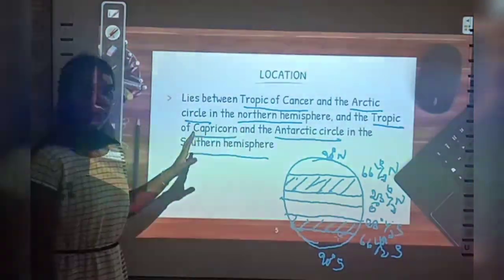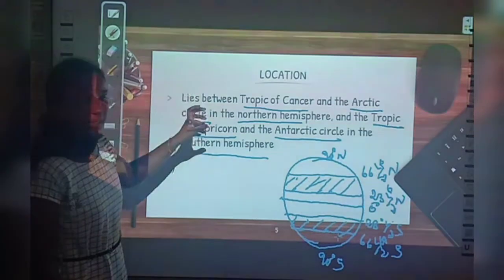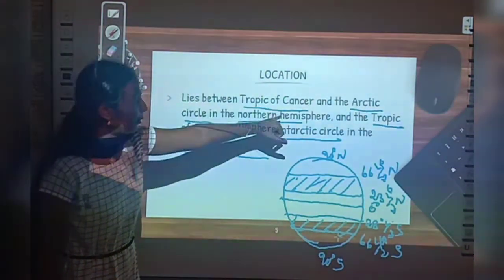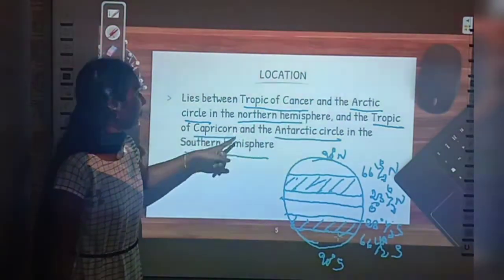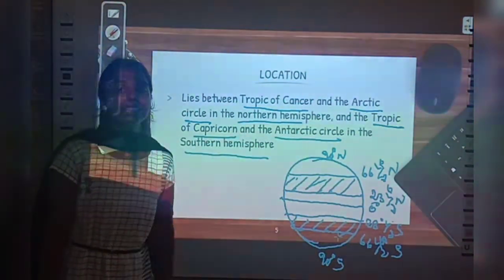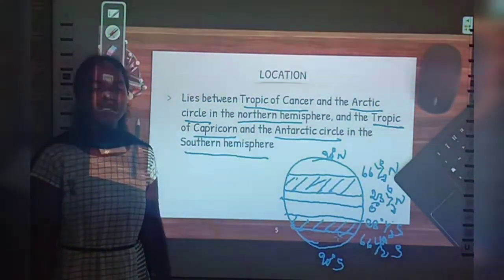Okay, so say with me once again. This temperate zone lies between the Tropic of Cancer and Arctic Circle in the northern hemisphere and the Tropic of Capricorn and Antarctic Circle in the southern hemisphere. Okay.